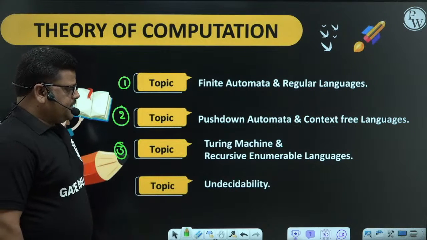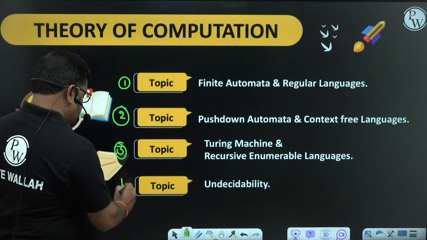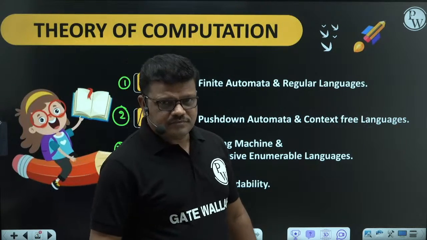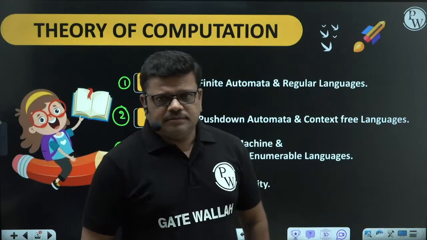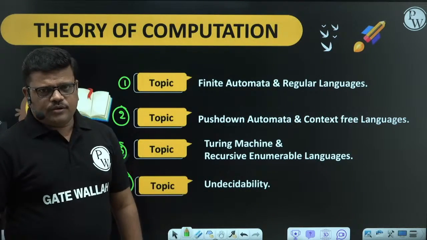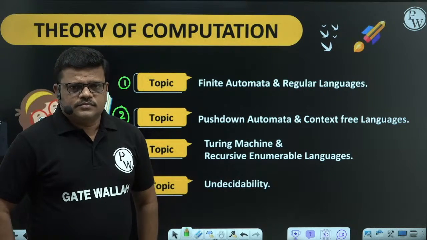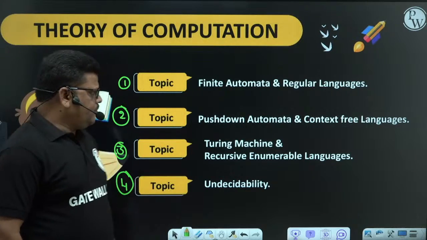Third one, Turing machine and recursive enumerable languages. Fourth one, undecidability. So these are the topics we are going to discuss from our first class to the last class. Most of the questions in the GATE examination will come from these topics.